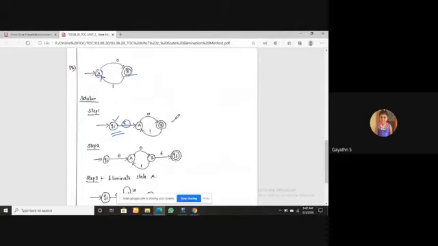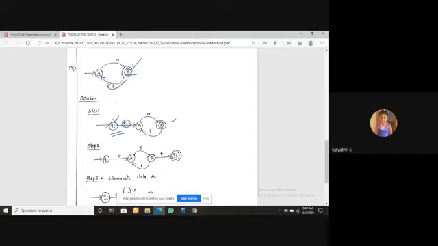Rule number two is not applicable here because there is a single final state, which is B. Rule number three: is there any outgoing edge from the final state? Yes, in this automata, from B, which is your final state, an outgoing edge is available to the initial state.